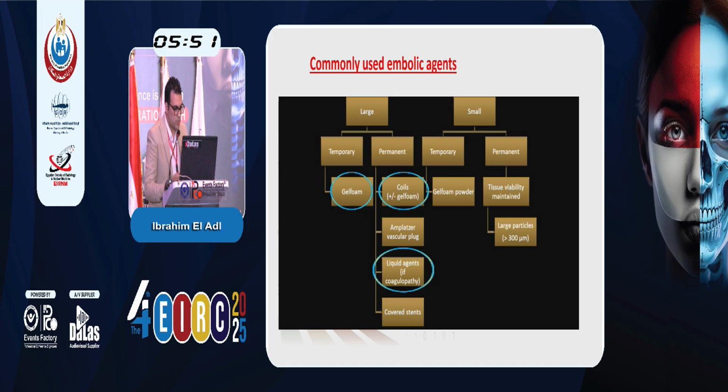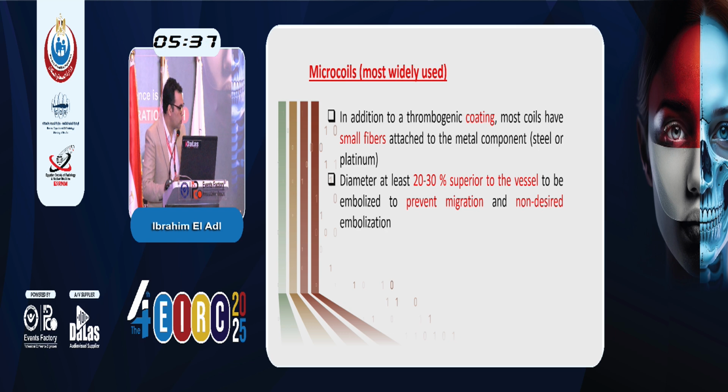Here are the most common embolic agents used according to size and site of bleeding. Actually, the most important embolic agent we use is coils, with the aid of Onyx or Histoacryl, or glue in general. Microcoils are most widely used. In addition to thrombogenic coating, most coils have small fibers attached to the metal component, and you have to choose a diameter at least 20 to 30% larger than the vessel to prevent migration and undesired embolization.